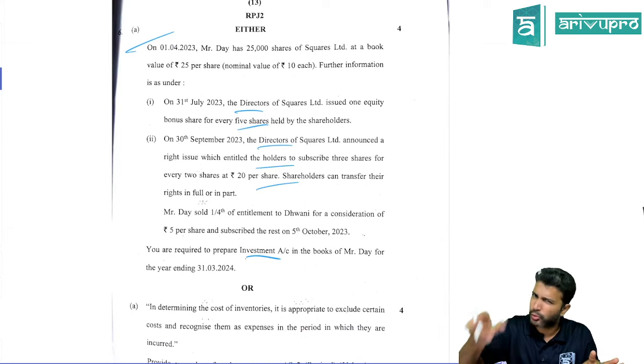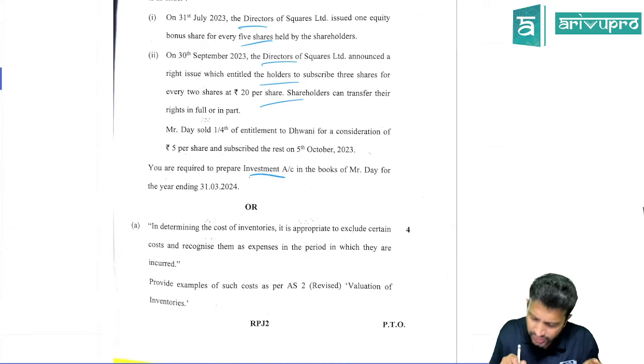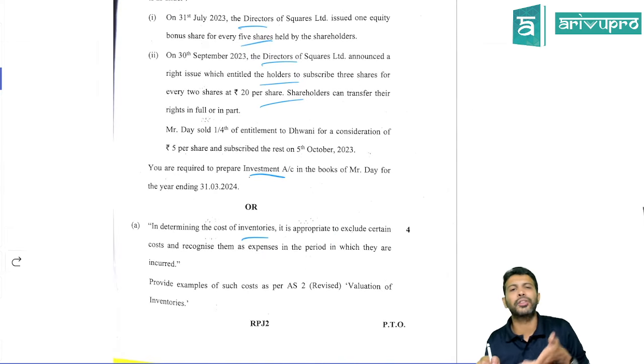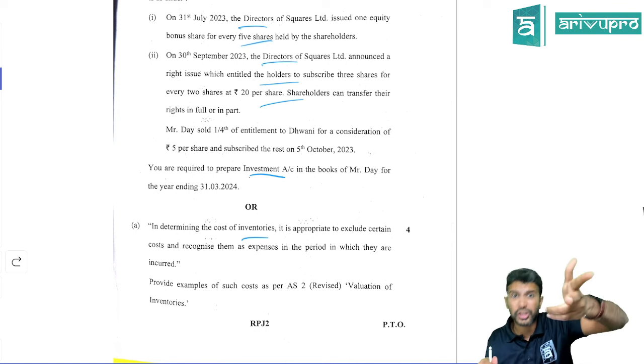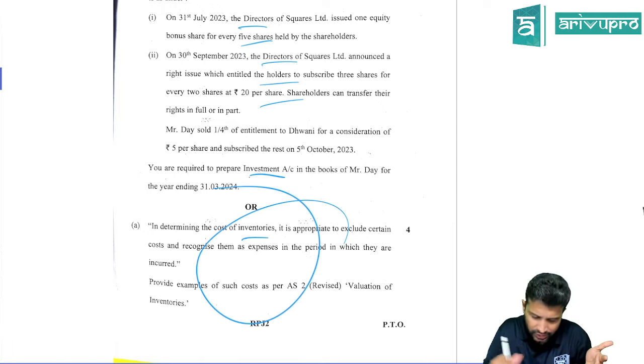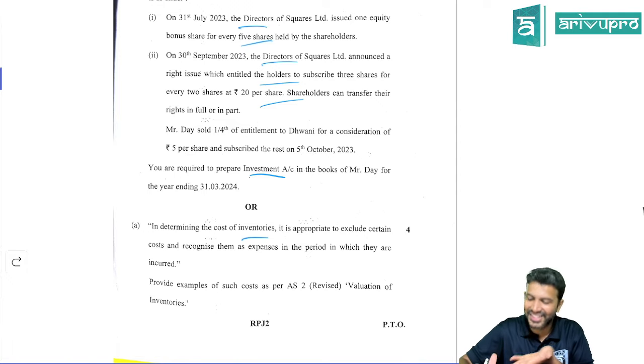They've put it up here for 4 marks. This is also very straightforward. Here they're asking what costs will be excluded from inventory. That we have also studied: administrative overhead, selling and distribution overhead, storage cost of finished goods, abnormal loss. That's all they've asked, and this is for 4 marks.